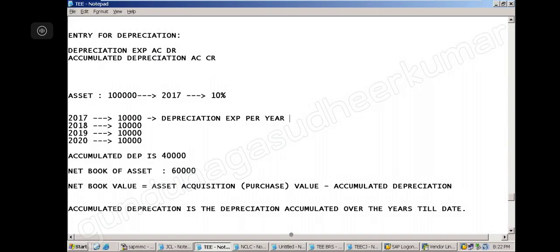Yes. So each plant and machinery will be maintained separately like this. I'm not able to hear this. You're calculating for one plant and machinery, sir. For the plant and machinery we do the same thing, right? To calculate depreciation.